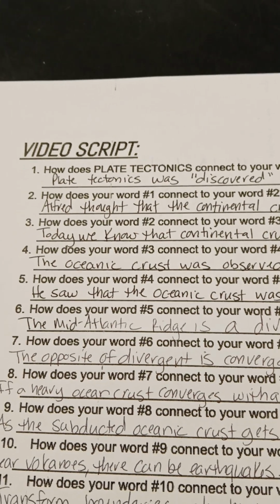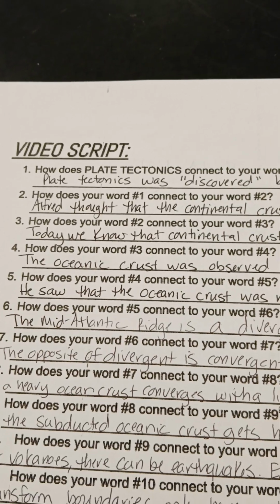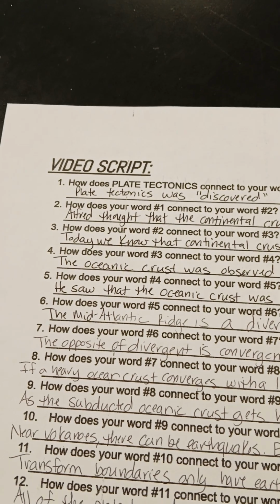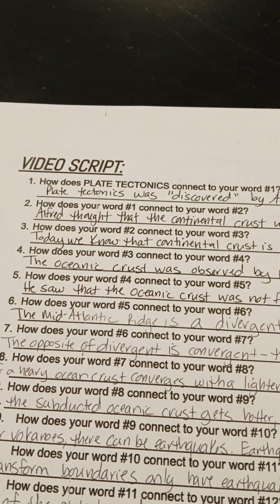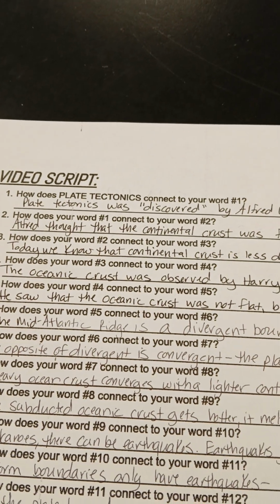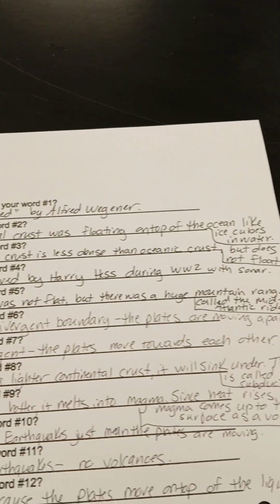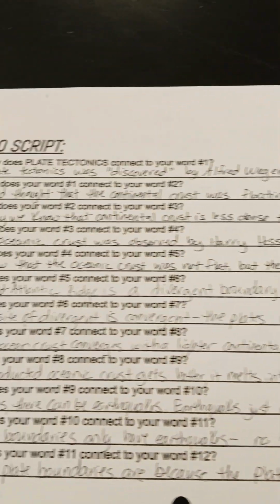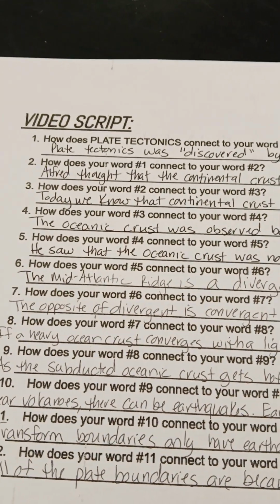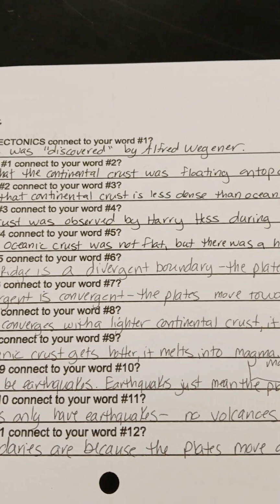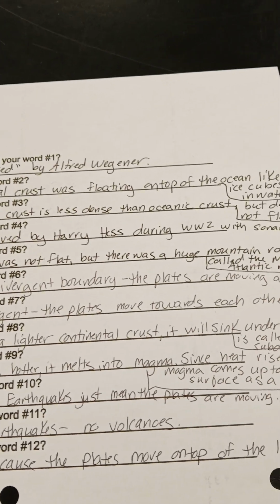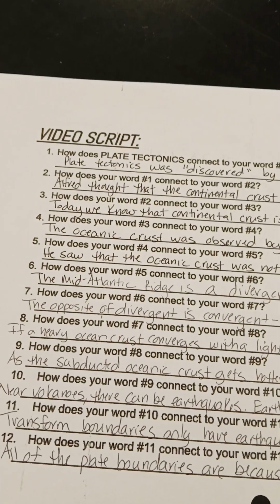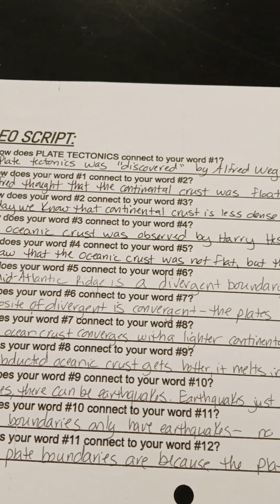So, plate tectonics connects to Alfred Wegener because plate tectonics were discovered by Alfred Wegener. Now, Alfred thought that the continental crust, which is my word number 2, was floating on top of the oceanic crust like ice cubes in water. Now, he wasn't exactly right about that. Today we know that the continental crust is just less dense than oceanic crust, but it's not floating like ice on water. We discovered that because the oceanic crust was really observed by Harry Hess.